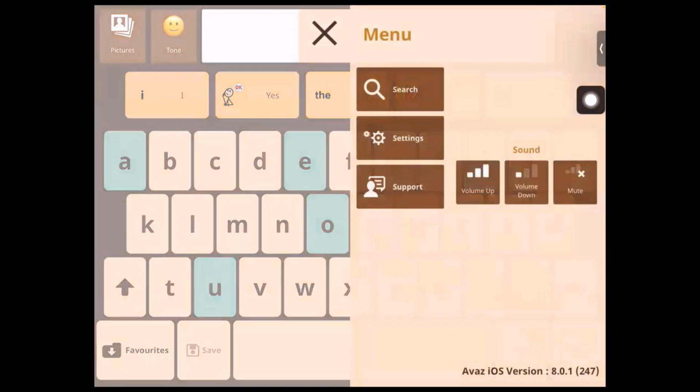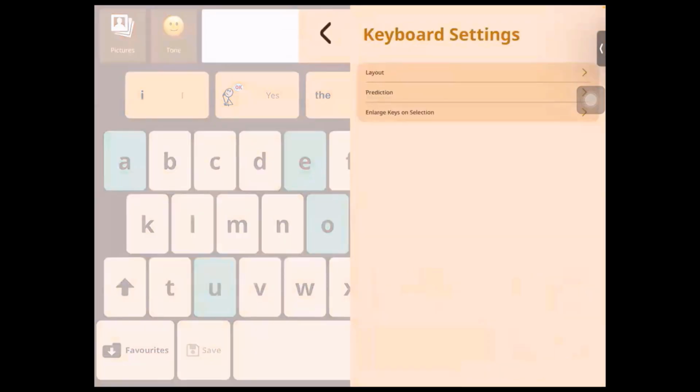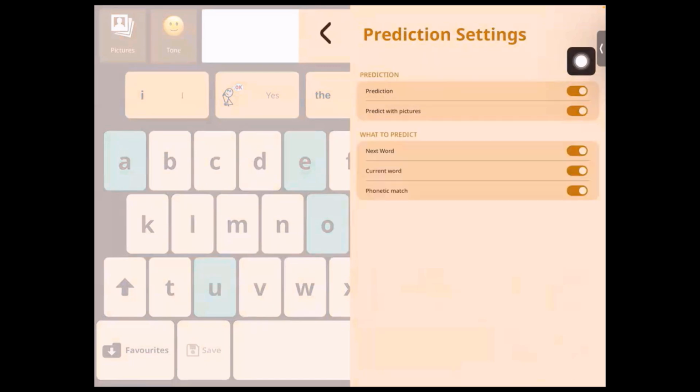If you don't want pictures, you can turn that feature off. And then as you can see, it only predicts the text. The next one is, what is it going to predict? Again, there are three sets there. So it can predict the next word, like if you're building a sentence, it can predict what's going to come next. It can predict the current word, like if you're writing half of the word, then it will predict the next half based on what you are trying to write. And then phonetic match, it predicts based on a phonetic spelling as well, right?